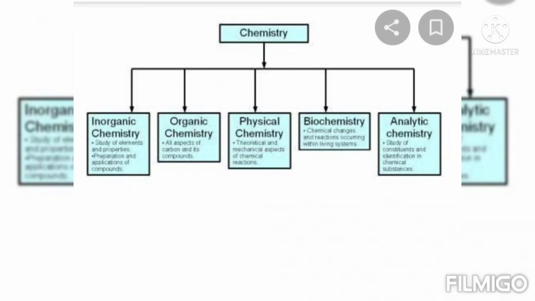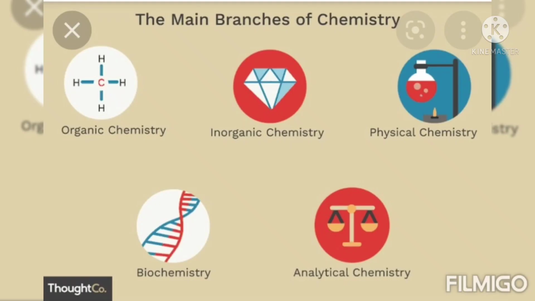Physical chemistry has the theoretical and mechanical aspects of chemical reactions. Biochemistry is the study of chemical changes and reactions occurring within living organisms. And last we see analytical chemistry, the study of constituents and identification in chemical substances. These are the 5 branches of chemistry.